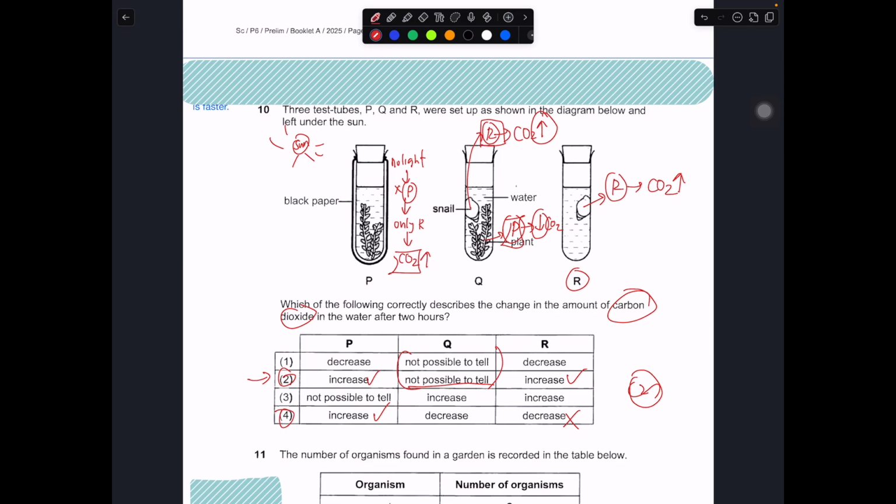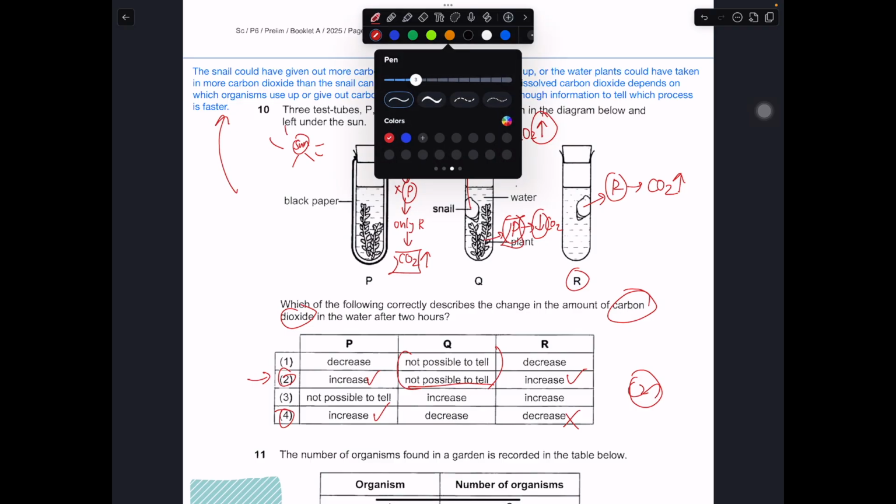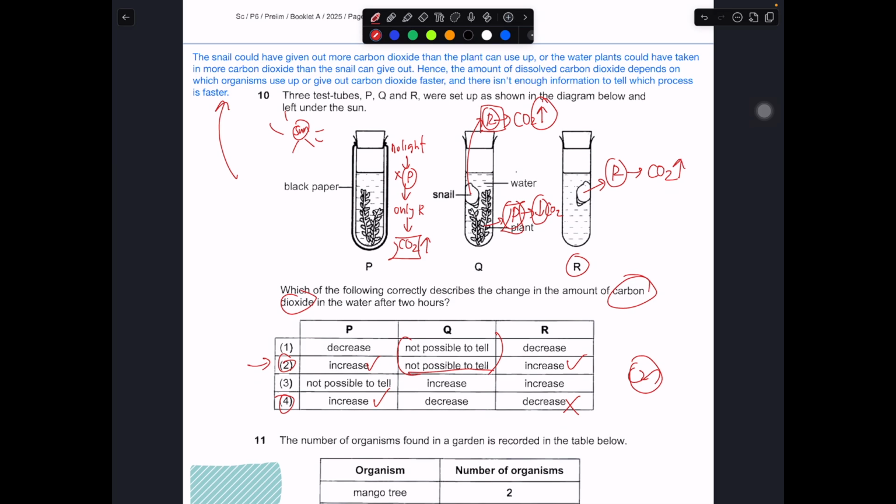We just couldn't tell. So in this case, this will be the main explanation. The snails could have given out more carbon dioxide than plants can use up, or the water plants could have taken in more carbon dioxide than the snails can give out. So the amount of dissolved carbon dioxide depends on which organism uses up or gives out carbon dioxide faster. There just isn't enough information to tell this. So we can't tell whether the amount of carbon dioxide after 2 hours will increase or decrease, because it really depends on which process is taking place faster.